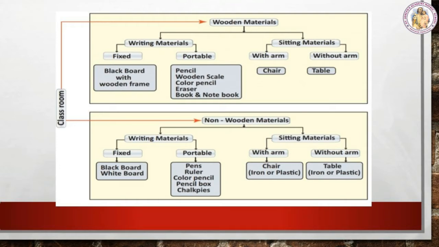So which is the with arm material? That is a chair. Sometimes it is made up of plastic or iron. And what about the object without arm in our classroom? Again, it is table. Sometimes it is made up of iron or plastic.